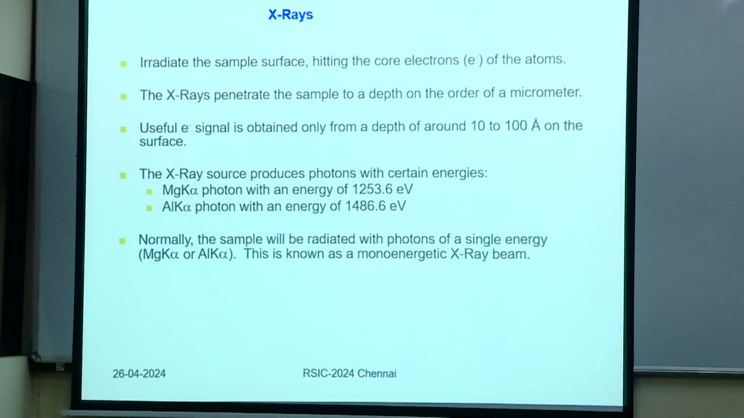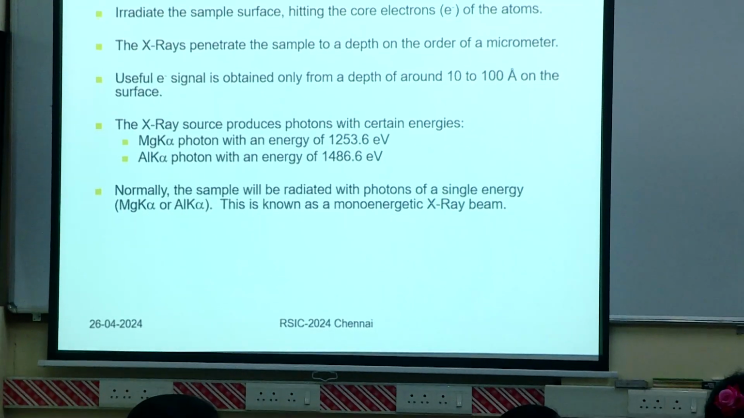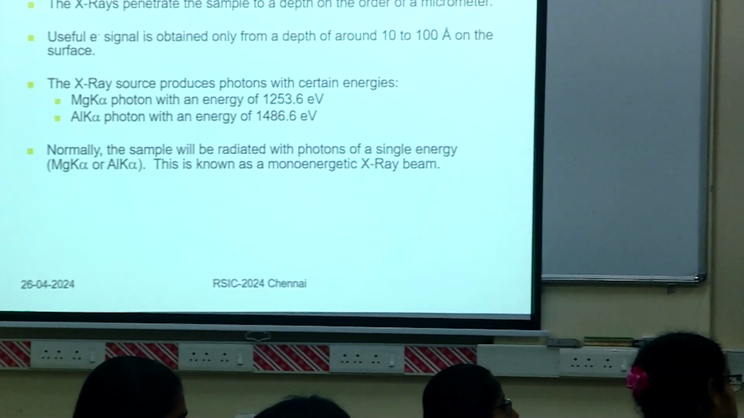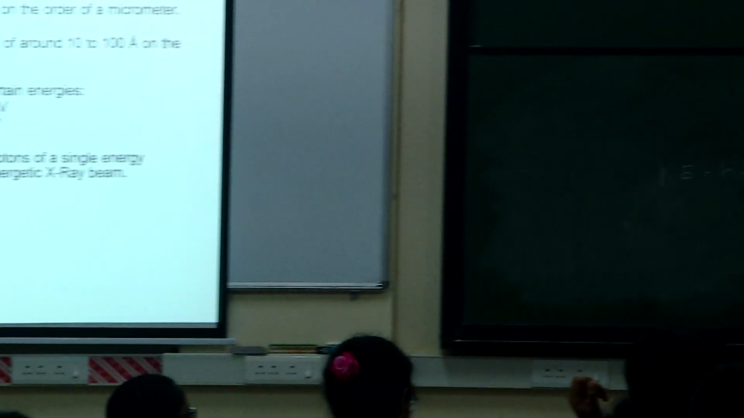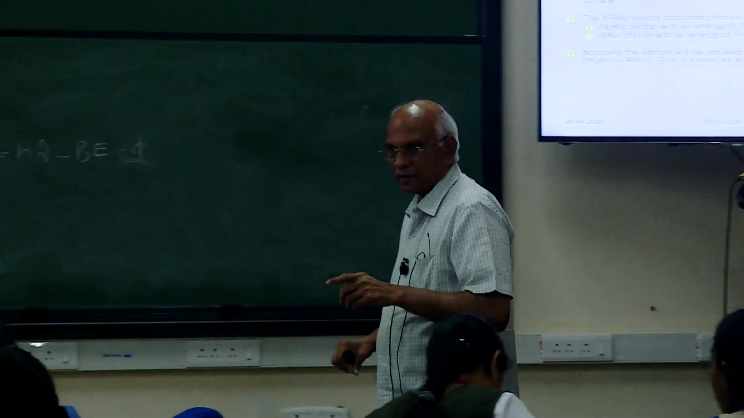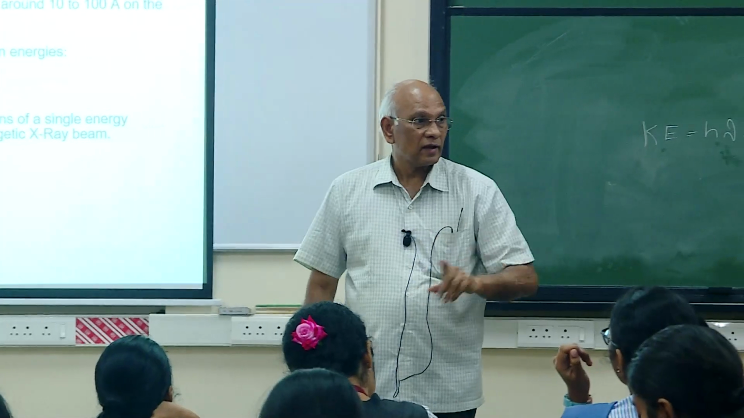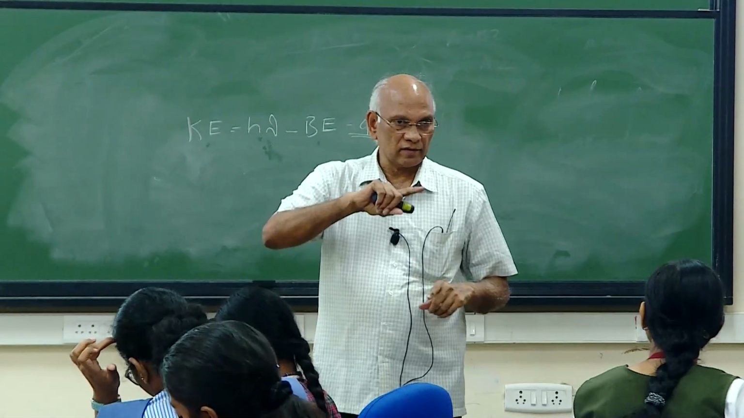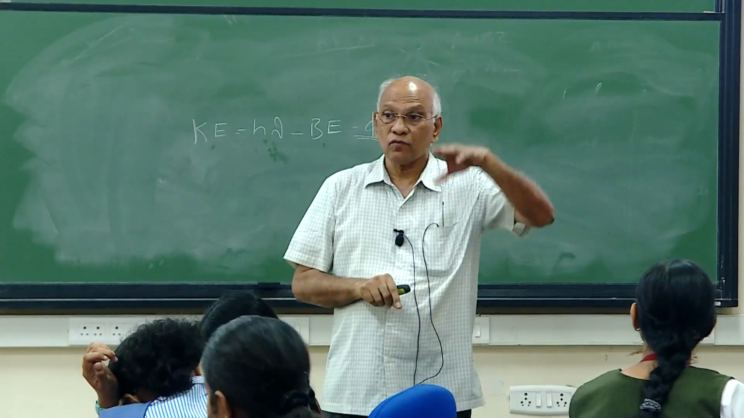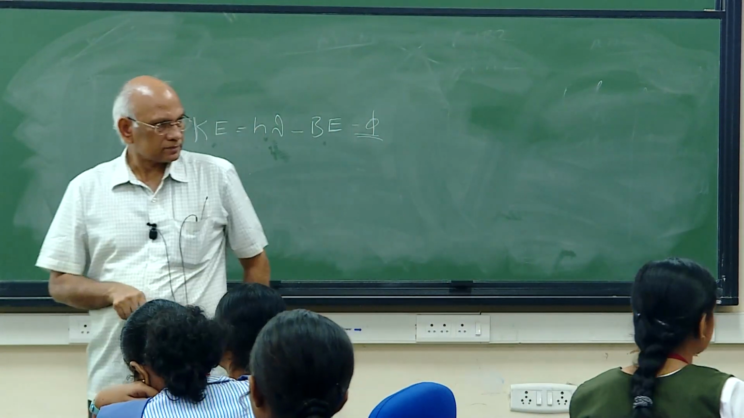Mg is magnesium, Al is aluminium. K alpha refers to the electrons the X-rays are coming out from. K is basically X-ray notation for the 1s orbital. K, L, M are all X-ray notations, because here you are actually generating X-rays. That is the reason why they use K instead of 1s orbitals. So it's basically X-ray notation.